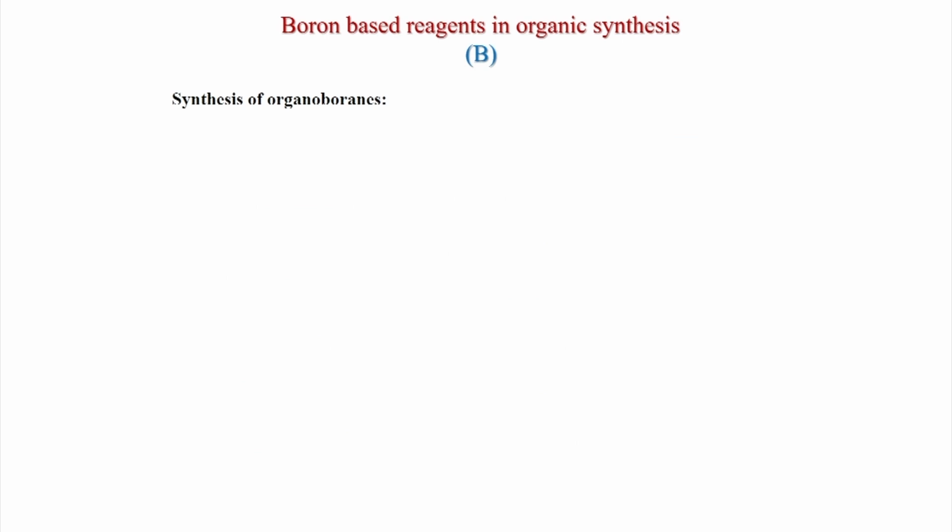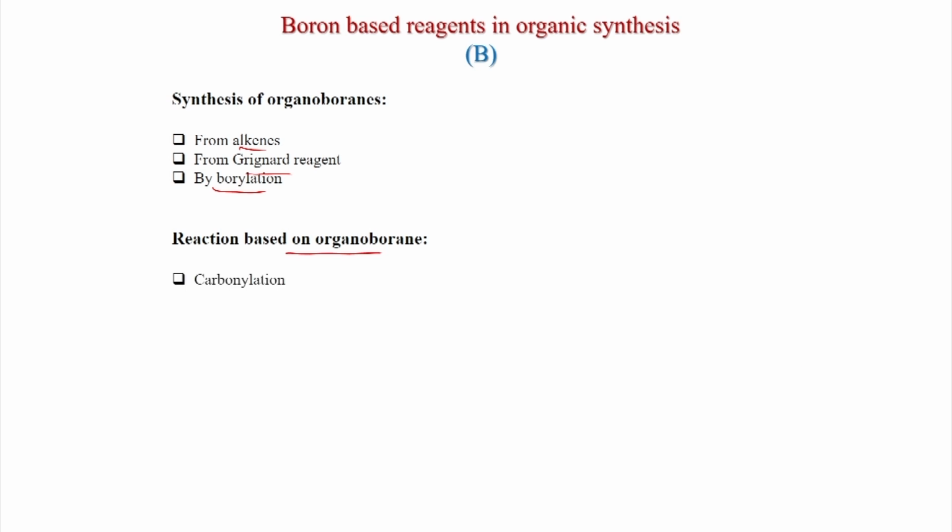Now, in this talk, we will first discuss synthesis of organoboranes, first from alkenes, then from Grignard reagent and borylation, also transition metal catalyzed borylation. Also, reactions based on organoborane: we will discuss carbonylation first, then cyanidation.